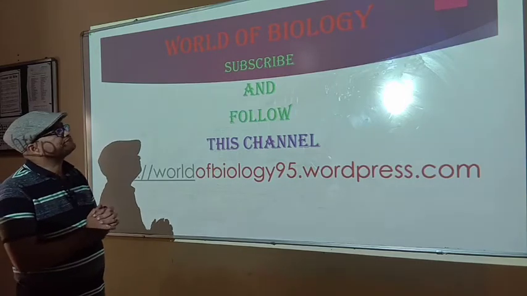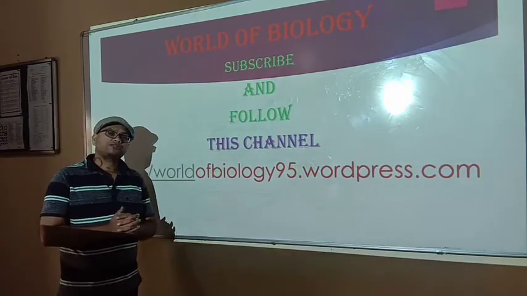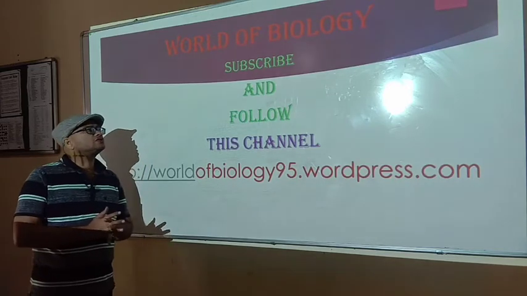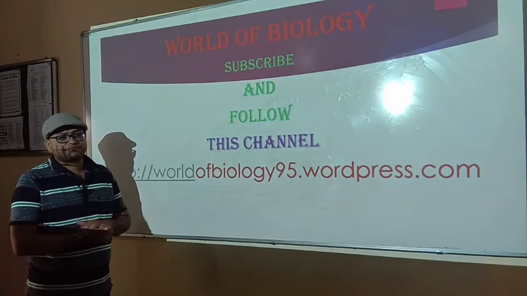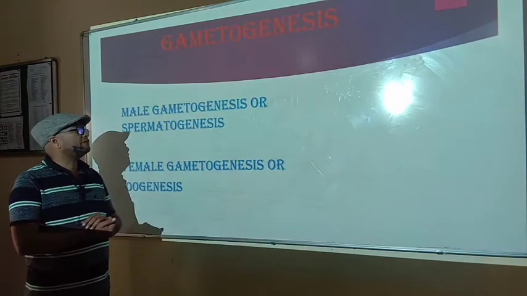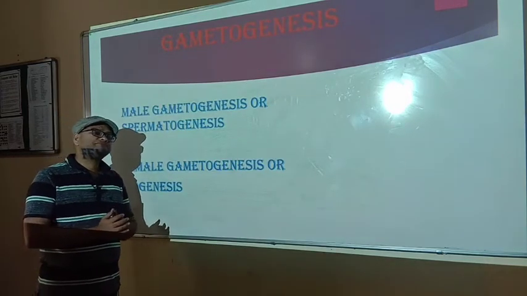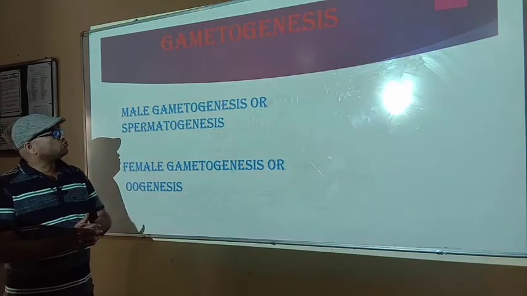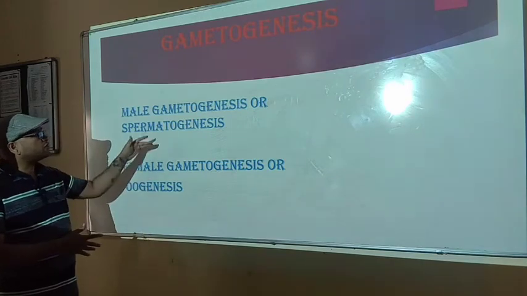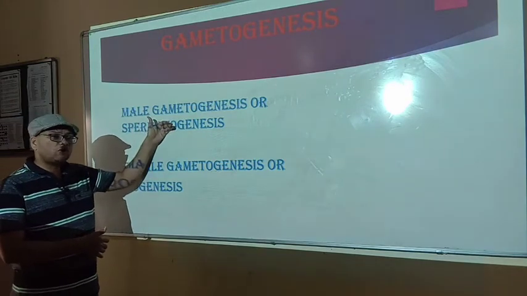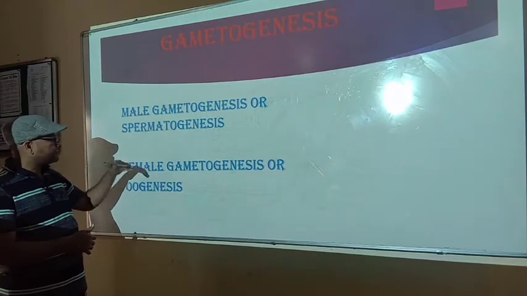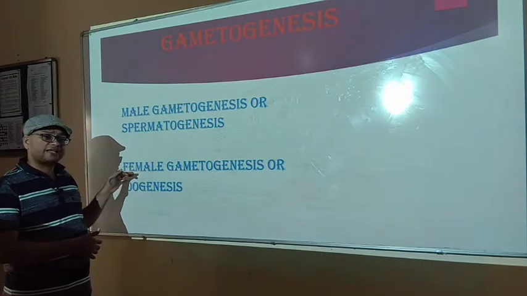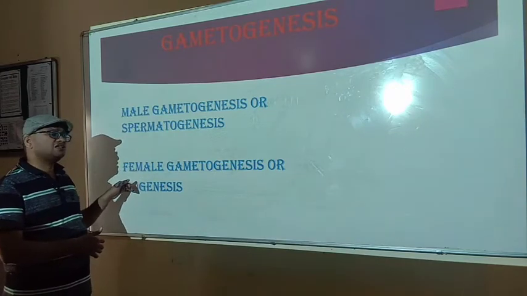Welcome back to the third session of human reproduction, in which we will discuss gametogenesis, how the male and female gametes are formed inside the body. Gametogenesis is of two types in the human body. First is male gametogenesis or spermatogenesis, which takes place in the male body, and second is female gametogenesis or oogenesis, the development of the female gametes or egg cells, which takes place inside the female body.